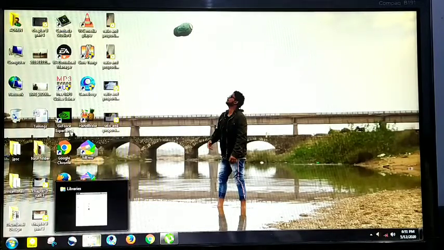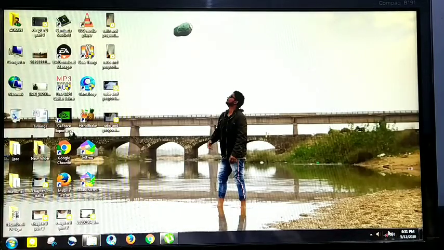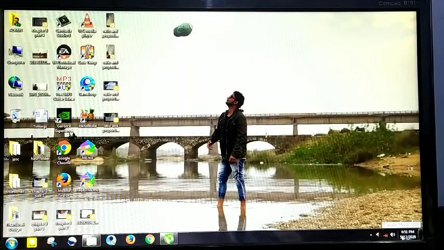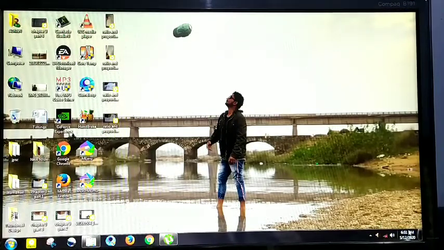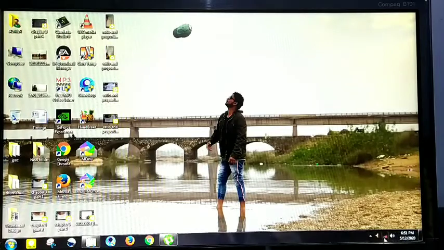Now the next part is the notification area. It is present at the right hand corner of the taskbar, and many things are there. It receives notifications about important updates and the status of the internet connection, printer, and so on. Here I told you the internet connection, speaker volume, time and date, and many updates we will be able to see.